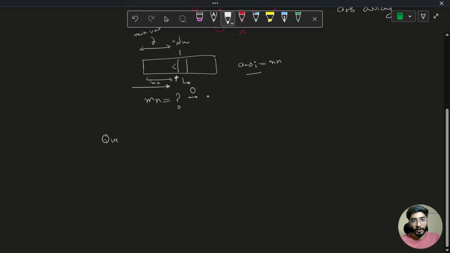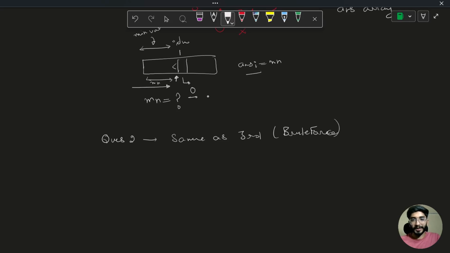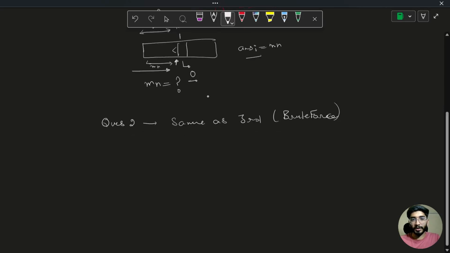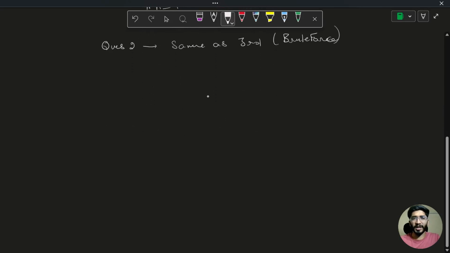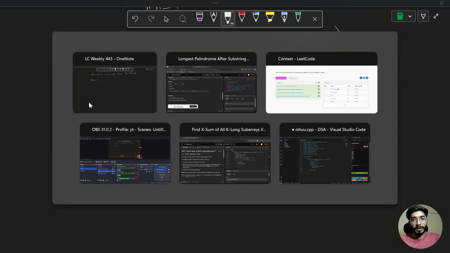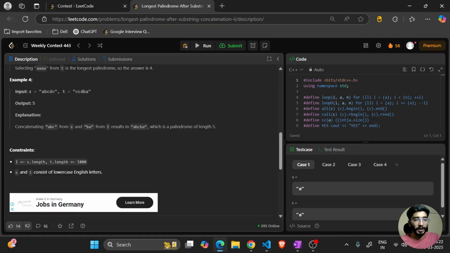So question 2 is the same as the third, or you can use brute force also, as constraints are very low. So n to the power 3, 4 or n to the power 5 solutions can also be accepted. But let's discuss the real question, which is question number 3. So in this question, let's see it with the help of an example.